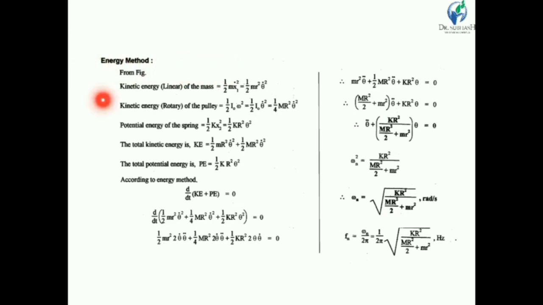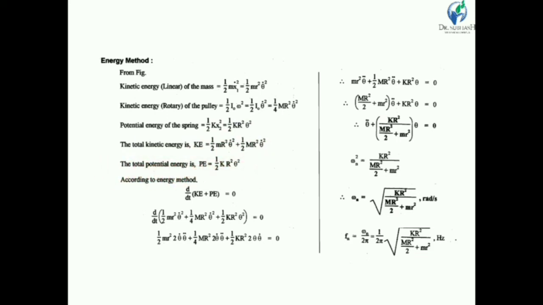Now let us derive the same equation by using the energy method. We know that the kinetic energy of the mass is 1/2 m x1 dot square, so 1/2 m r square theta dot square. Kinetic energy of the pulley, having rotary motion, is 1/2 I0 theta dot square. If we put the value of I0 equal to 1/2 M R square, then it is equal to 1/4 M R square theta dot square. The potential energy of the spring is 1/2 k x2 square, so 1/2 K R square theta square. So this is the total kinetic energy, and this is the total potential energy.